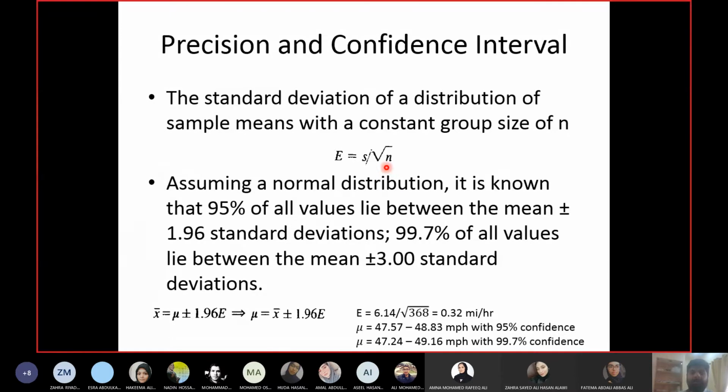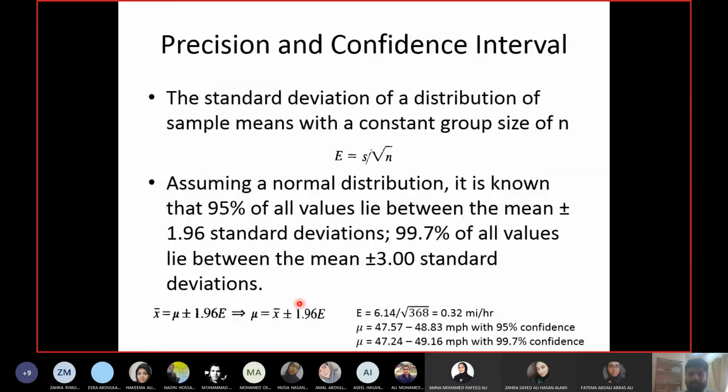The second thing is related to the normal distribution. It's a theorem which we call the central limit theorem. Every normal distribution can be applied with this theorem. According to the central limit theorem, 95% of the entire population lies within a range of mean plus minus 1.96 standard deviations. Mean plus minus 1.96 standard deviations.